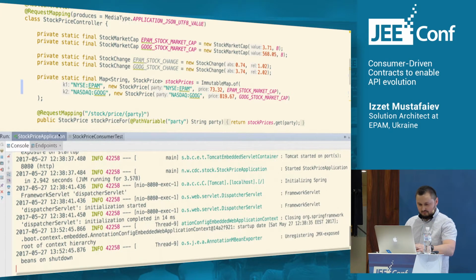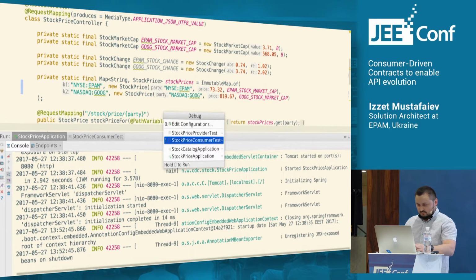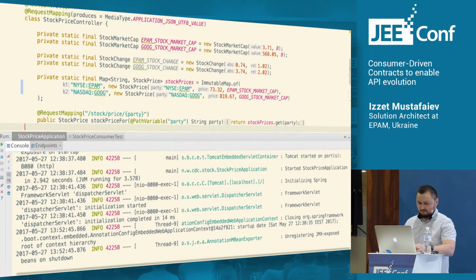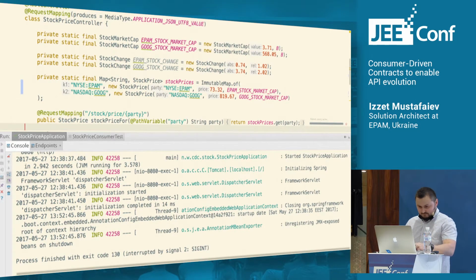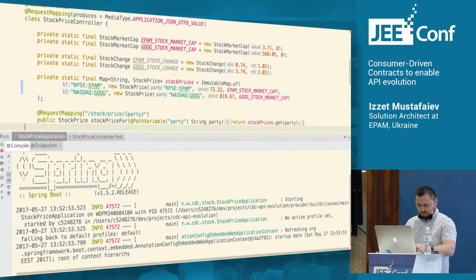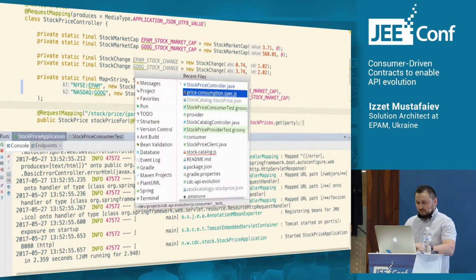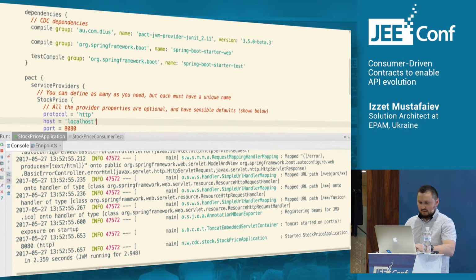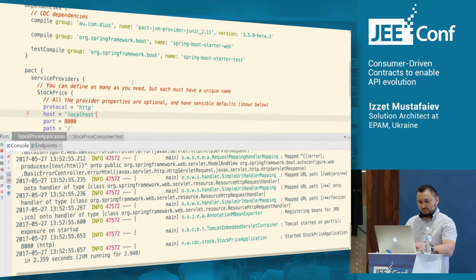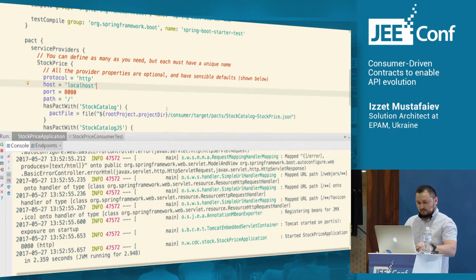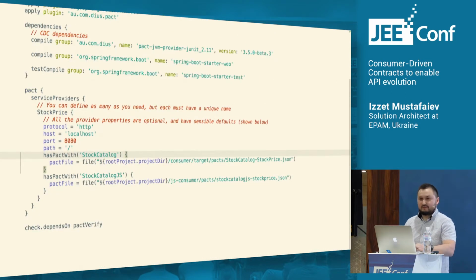Let's just rerun our application. So everything is okay here. But to verify that our provider is still compliant with all our clients, we need to run this verification step.